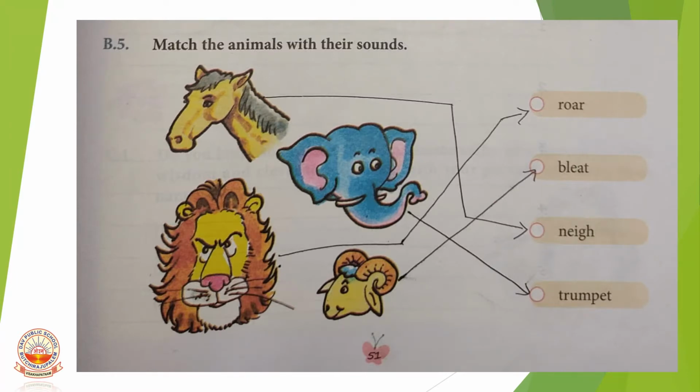Next, match the animals with their sounds. See, children, here. First, horse. Horses neigh. That is the sound made by the horse. So next, elephant. The sound made by an elephant is trumpet. Lion roars. Sheep bleats. These are the sounds made by these animals.